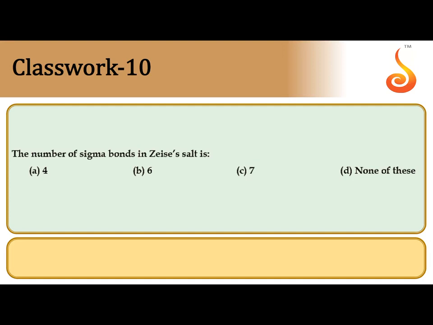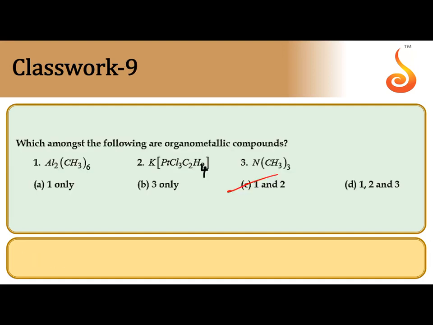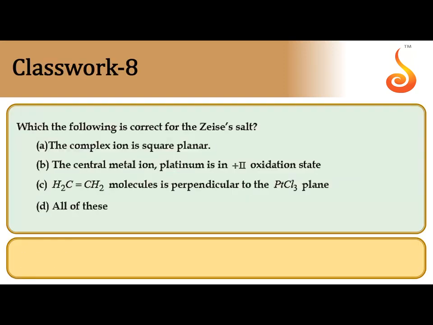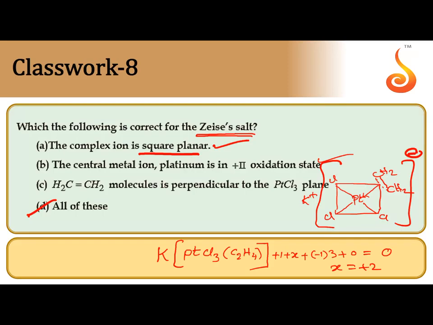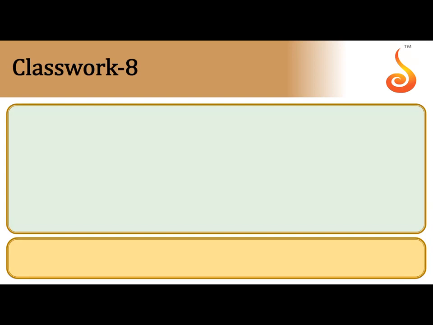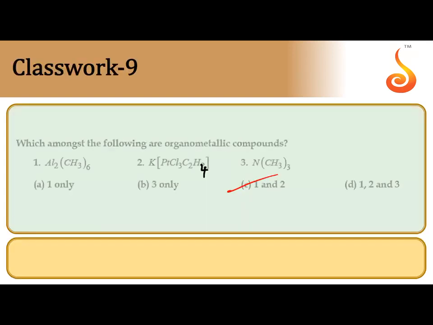The number of sigma bonds in Zeise's salt. Just now we have taken Zeise's salt. What is Zeise's salt? You observe the sigma bonds: 1, 2, 3, 4, 5 between two carbons, and each carbon forming 2 sigma bonds with 2 hydrogens. So total 9 sigma bonds are there.